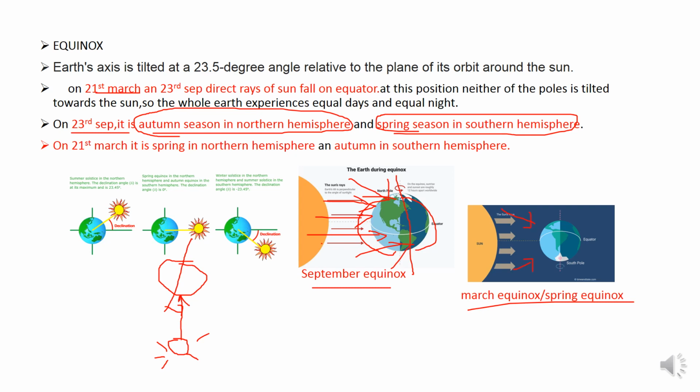So if we consider northern hemisphere, on June it is summer solstice. On September, autumn season is present in northern hemisphere, and on December it is winter solstice, and on March it is spring in northern hemisphere.